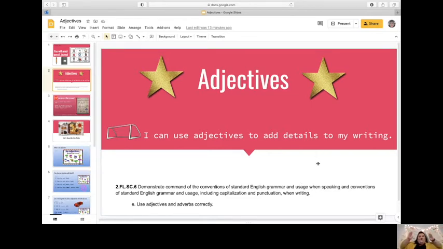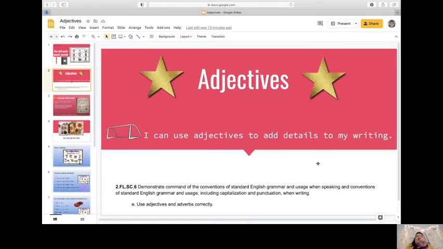Remember, we always have a goal, just like in soccer, just like in football, even in basketball, we have goals that they are working towards, and we are working towards using adjectives to add details to your writing. So your goal for today is to say that I can use adjectives to add details to my writing.